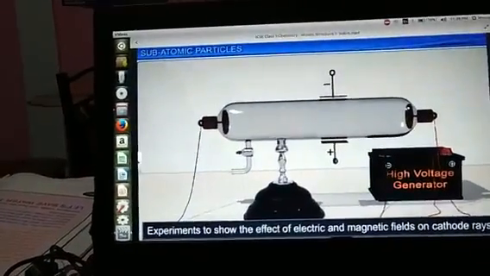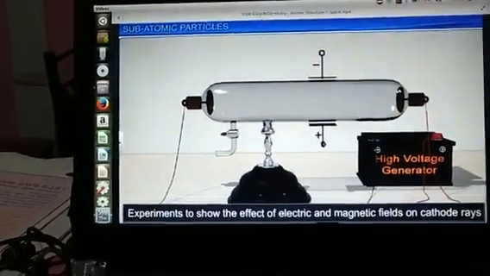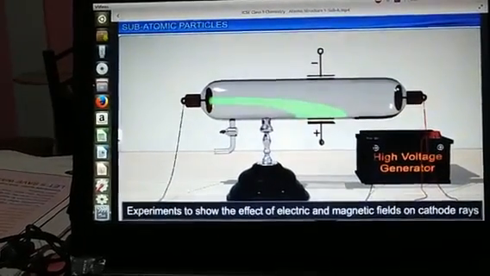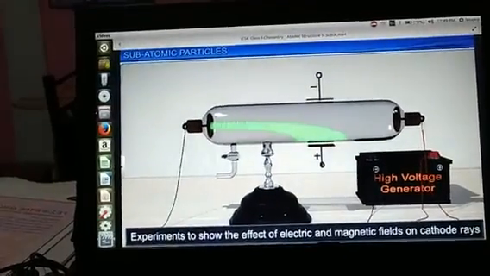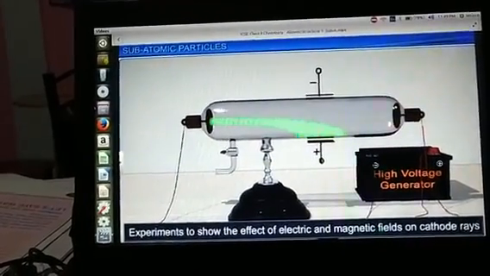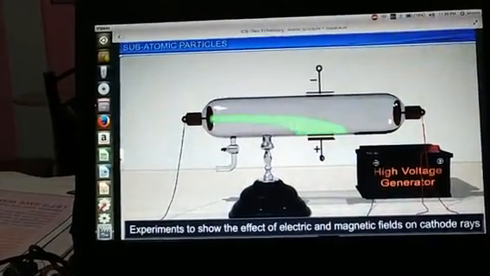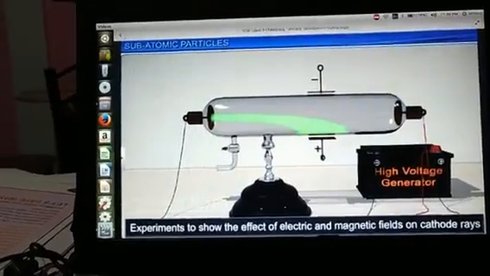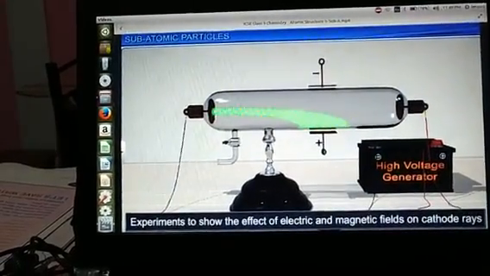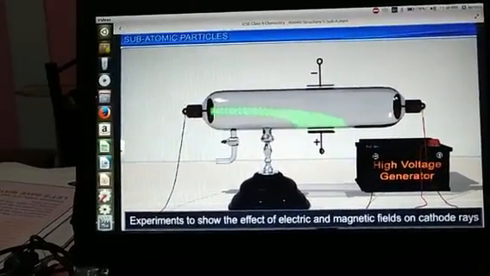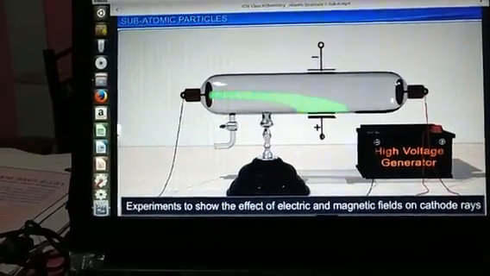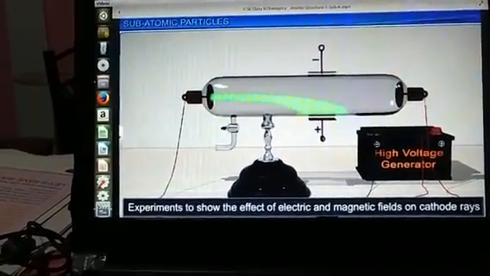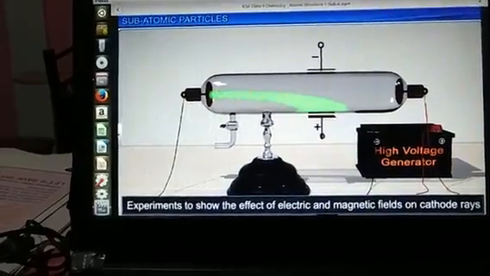Then he applied an electric field. He showed that the ray moves towards the positive terminal. He concluded that this is a negatively charged particle, as the ray is created from the cathode, and named this ray the cathode ray.